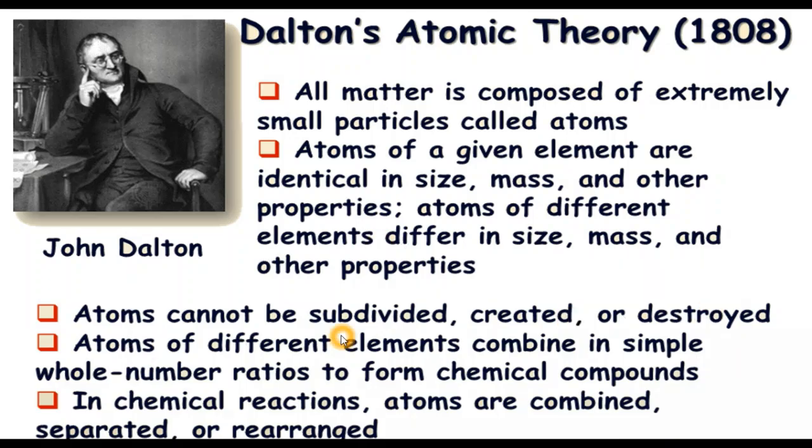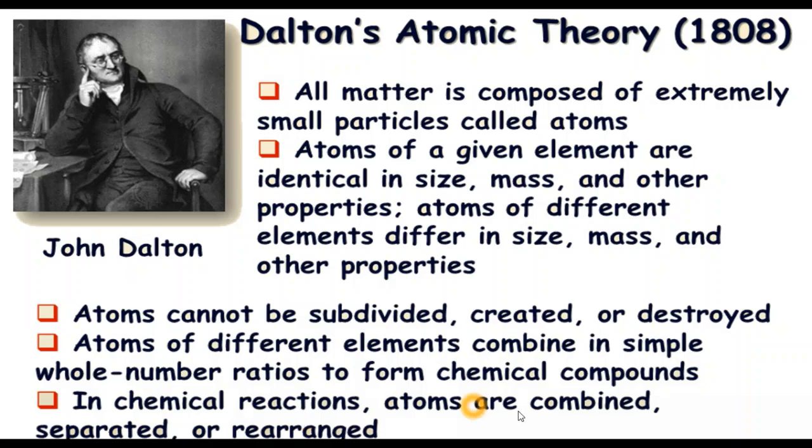Atoms of different elements combine in simple whole number ratios to form chemical compounds. That is similar to the law of constant proportion, where we saw that the elements of a compound are fixed, their number, their kind is fixed, they combine in a fixed ratio. Same is here, that elements combine to form compounds, but they combine in a whole number ratio.